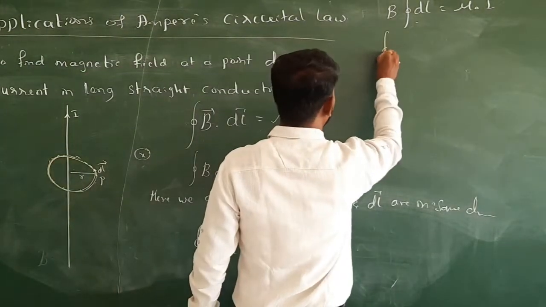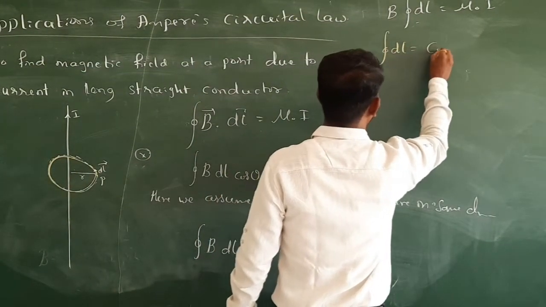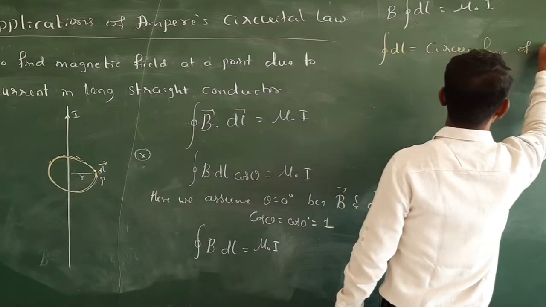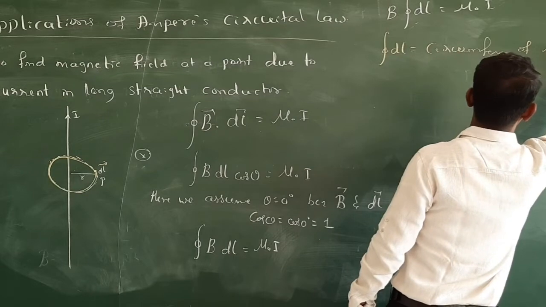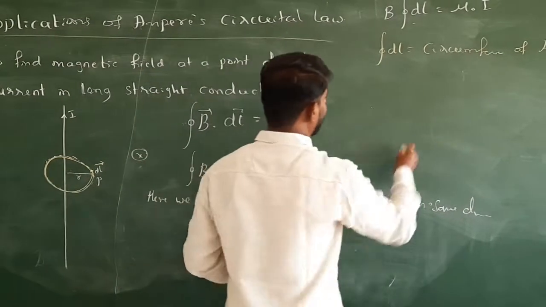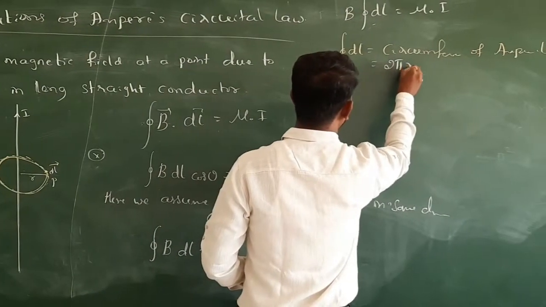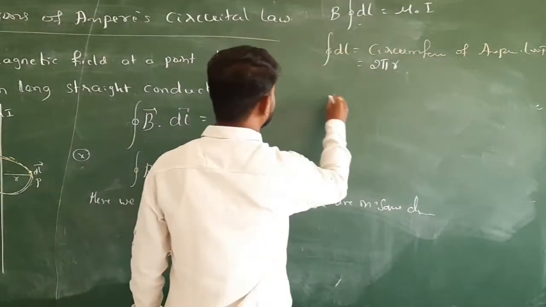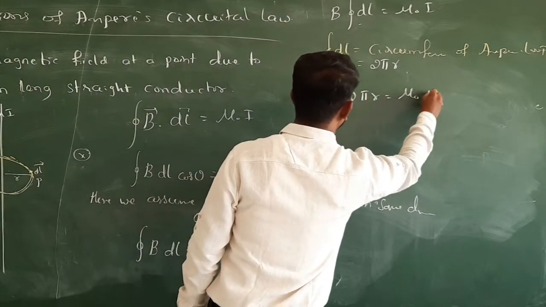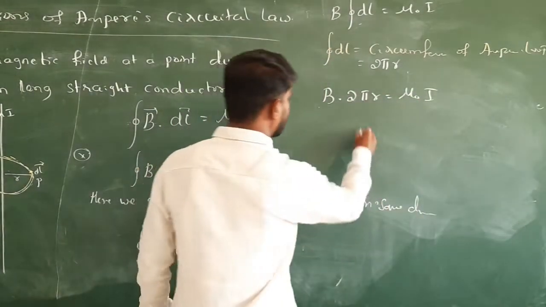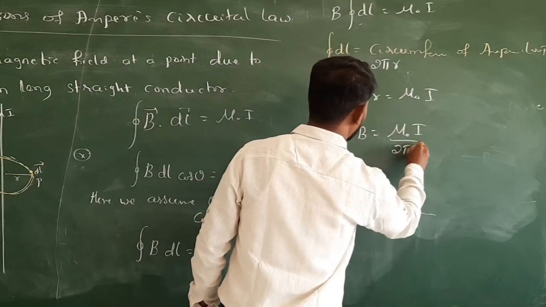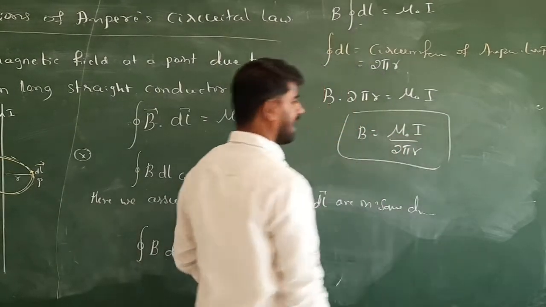So I'll write the integration of dl is equal to the circumference of the Amperian loop. Okay, so its value is 2 pi into radius r, right? So B into 2 pi r is equal to mu naught into I. So the magnetic field B is equal to mu naught I divided by 2 pi r. So this is our equation.